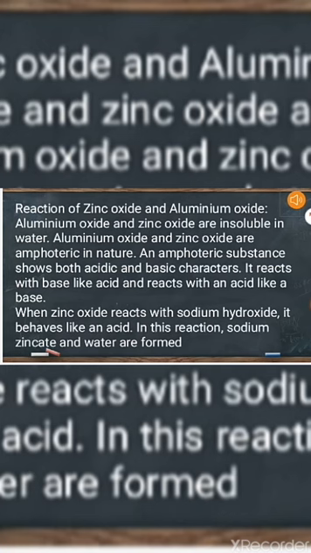Now here is some special behavior of oxides of special metals. Zinc forms zinc oxide, aluminium oxide, same way lead forms lead oxide. But these oxides are not basic only. They are amphoteric in nature. It means they can react with acid as well as with base. When they react with acid, they behave like bases. When they react with base, they behave like acids. That nature is known as amphoteric nature.